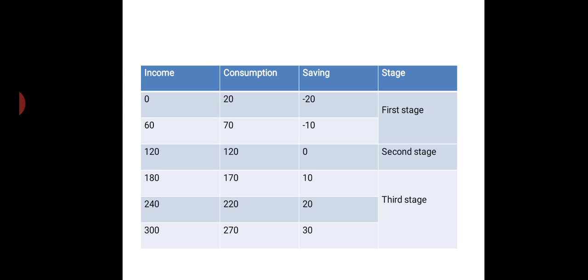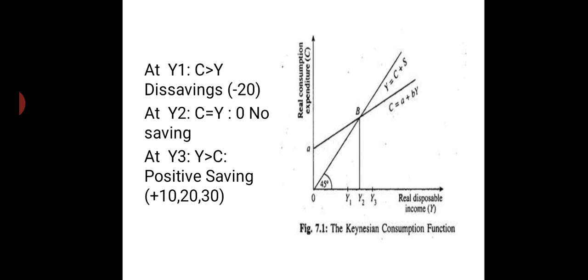In the third stage, people start saving, and this is explained through a graph, where C equal to A plus BY is the consumption function. It starts from A, that is autonomous consumption, which is far away from 0, and the 45-degree line Y equal to C plus S is the income line, where income is divided between consumption and saving.